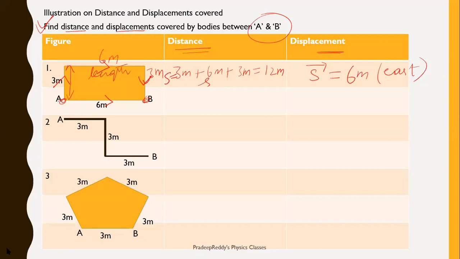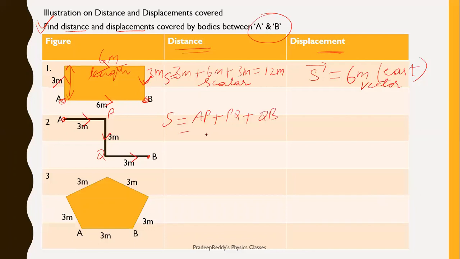Now coming to the next problem, we have positions A and B. The body starts from here and goes towards B in this particular path, from A to B. Distance traveled can be calculated as S is equal to AP plus PQ plus QB.